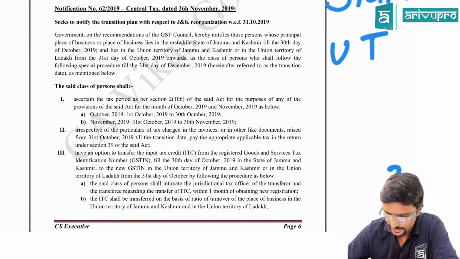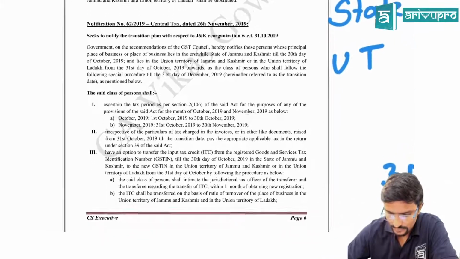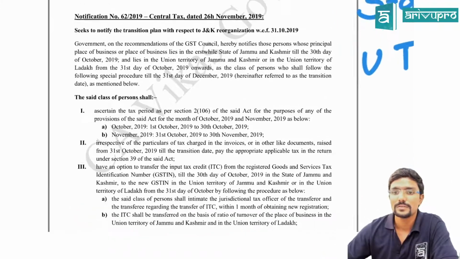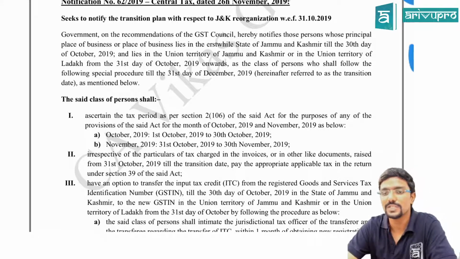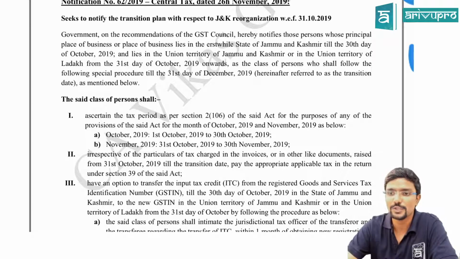So what is given here? Government, on the recommendation of the GST Council, hereby notifies those persons whose principal place of business or place of business lies in the erstwhile state of Jammu and Kashmir till 30th day of October 2019, and lies in the Union Territory of Jammu and Kashmir or in the Union Territory of Ladakh from 31st day onwards, as the class of persons who shall follow the following special procedure till 31st day of December.